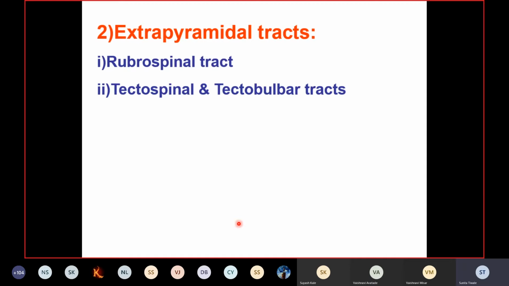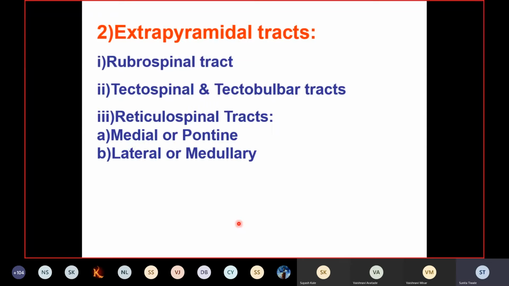So these take origin from the tectum of the brainstem. That is on the dorsal aspect of the midbrain, where you will come across the superior colliculus and the inferior colliculus. So these are called the tectum. From here these tracts arise, and some of them reach the spinal cord and some terminate in the brainstem. So these are labeled as the tectospinal and the tectobulbar tracts.